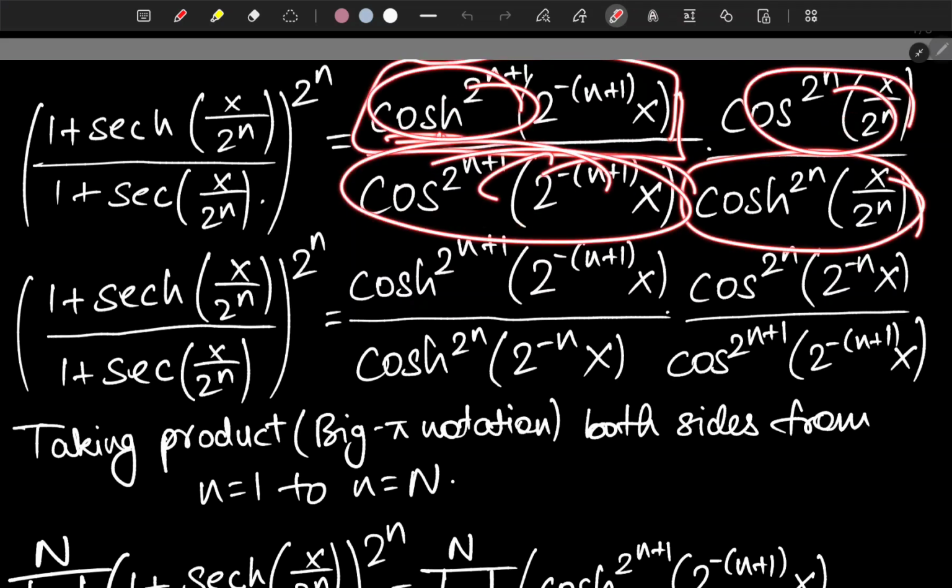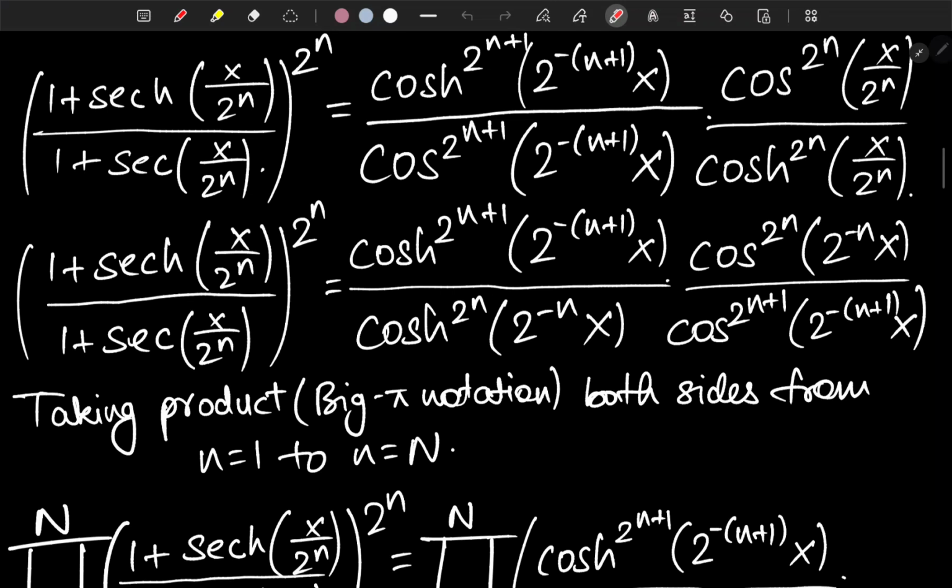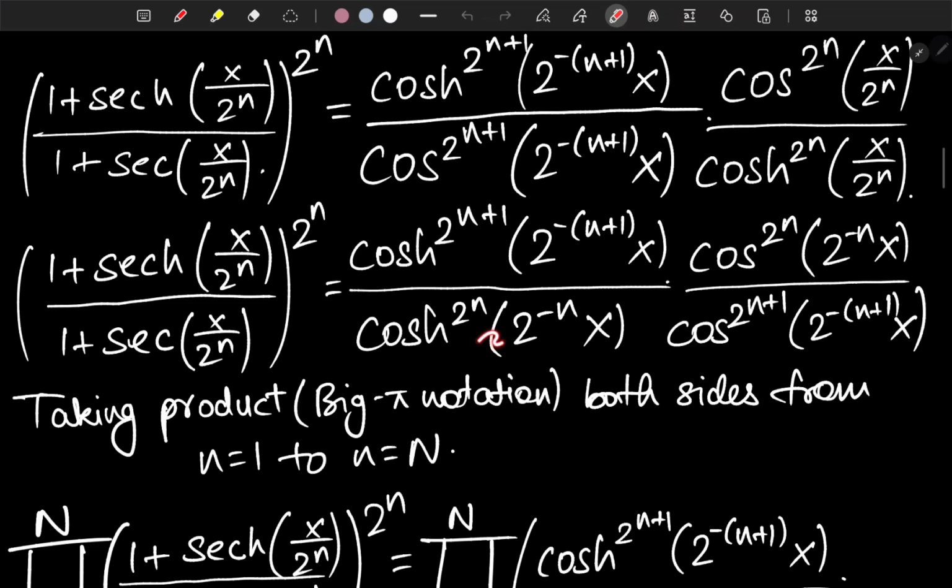I hope you all are getting that. Basically I have just replaced the position of the denominator, and that's not going to bother us anymore. So basically hyperbolic cosine term over hyperbolic cosine term and cosine term over cosine term, that's it.